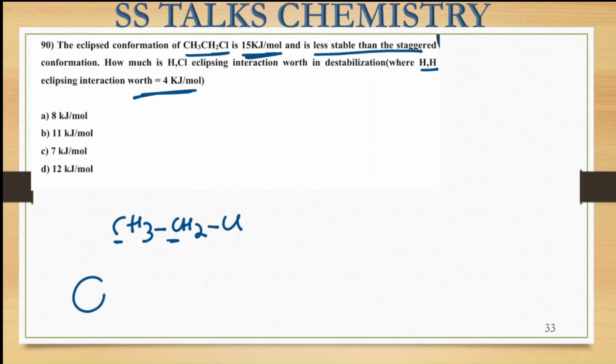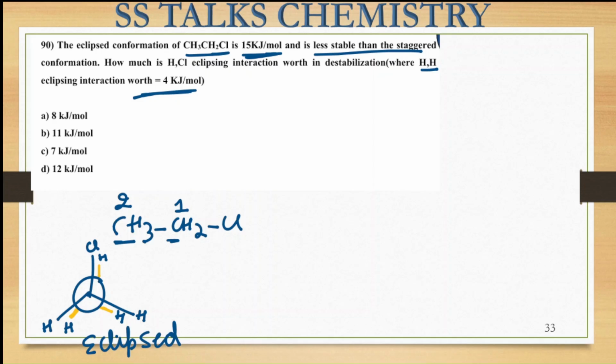So this is the center we will be getting, and this is going to be the front one. Around this, the substituents are present, and on the other carbon the substituents are present like this. So this is the eclipsed conformation. Now you can draw the substituents on the carbon atoms. This is one carbon, and this is the second carbon. Around the first carbon atom, I am drawing the Cl group, and the other substituents are the hydrogen and hydrogen, whereas on the second carbon atom, three hydrogen atoms are present, so we are drawing them over here.